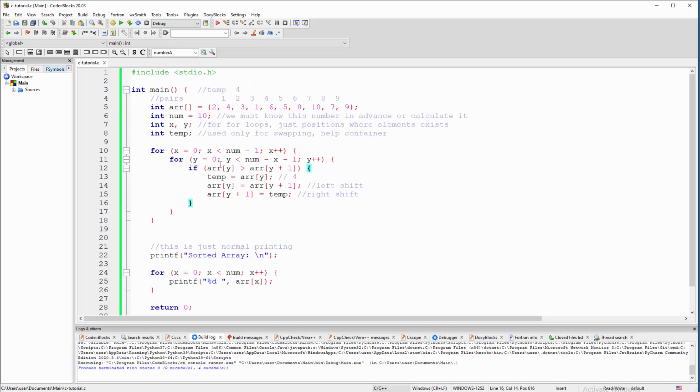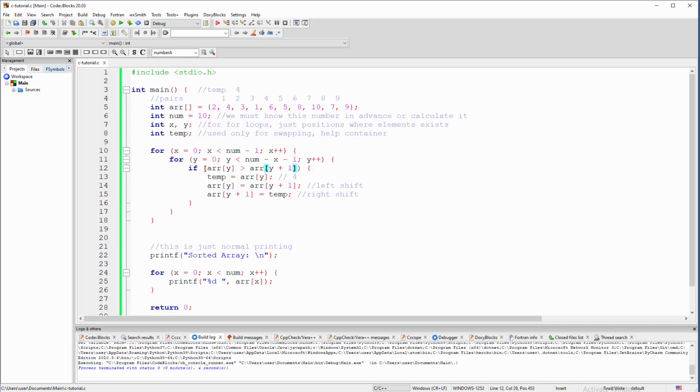So we are comparing here: if something on the left side, let me repeat, if something on the left side is bigger positionally than something on the right side, then we must swap those things, because that's what we are doing in this tutorial, sorting stuff. So stuff on the left side must be smaller than stuff on the right side. Now, if the stuff on the right side is smaller, obviously we need to fix that.